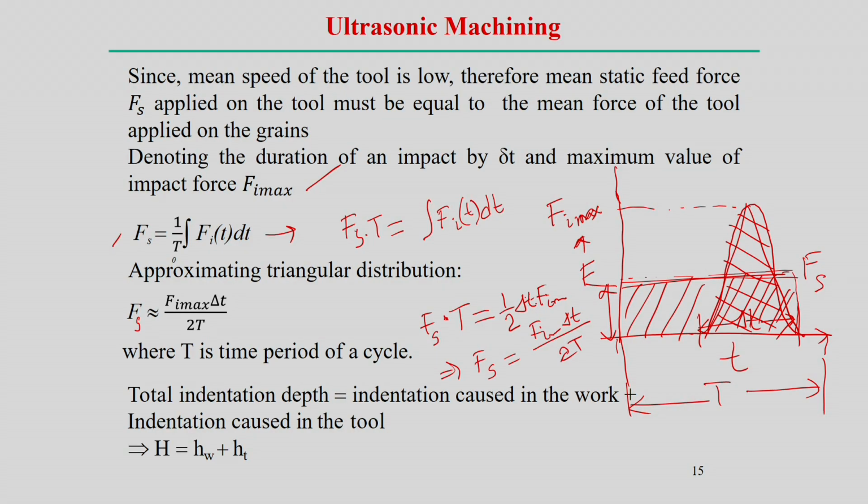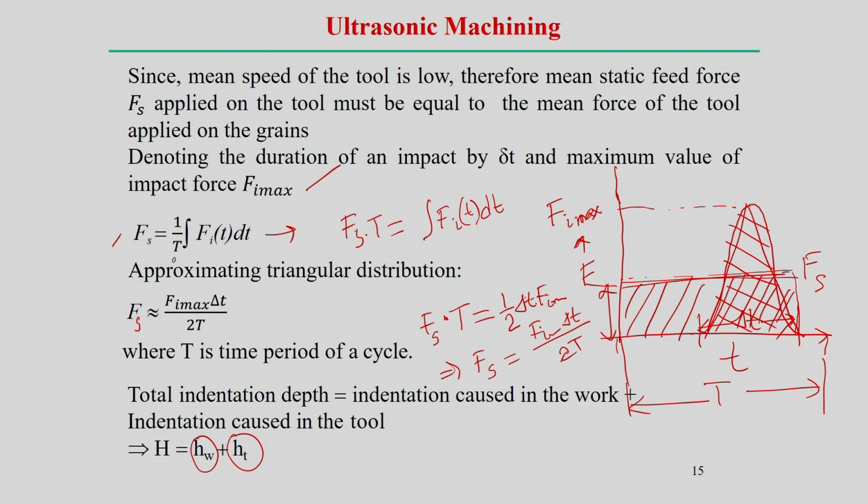So, if we assume indentation is happening, the total indentation can be due to the workpiece and due to the tool material, which indicates the total indentation when one particle impacts the surface in the ultrasonic machining process. This simple calculation we can do if we know a few parameters, and then we can estimate all these things.